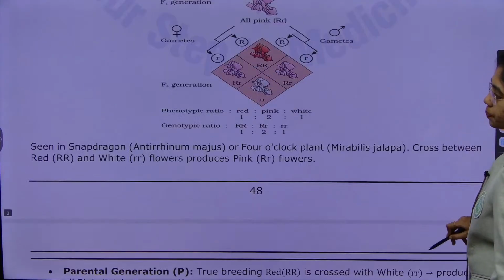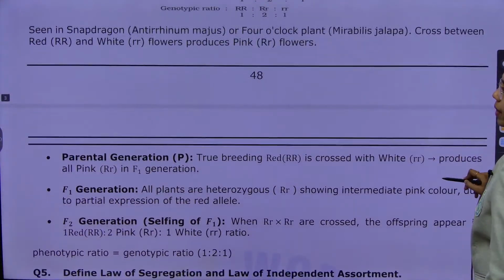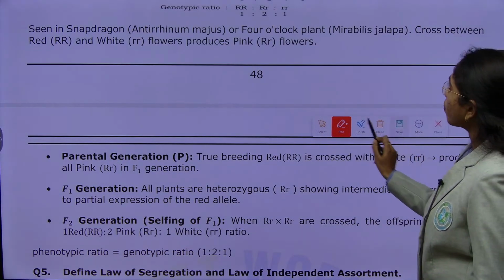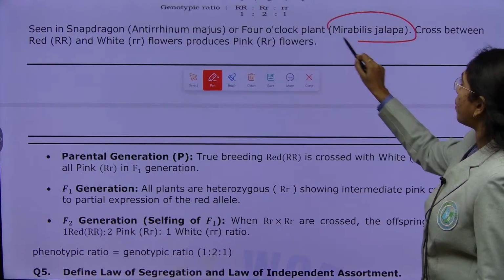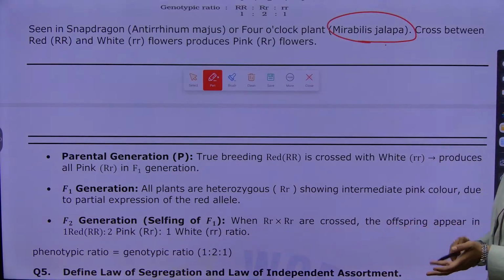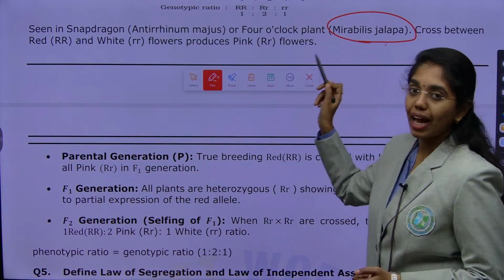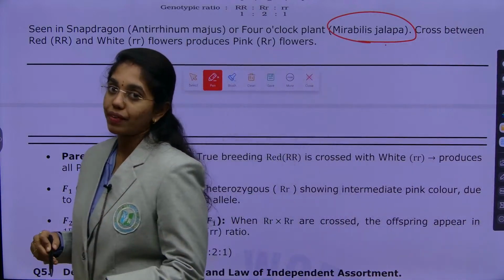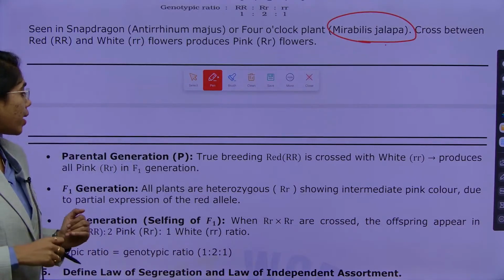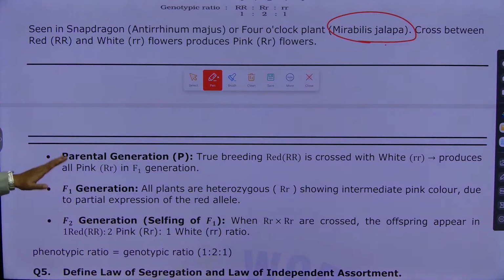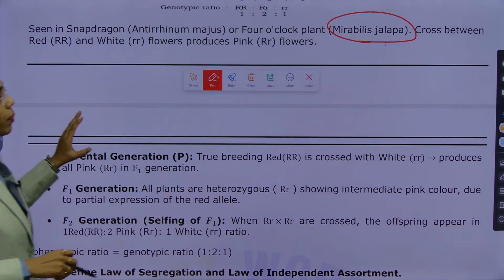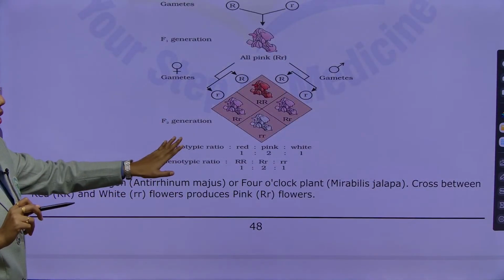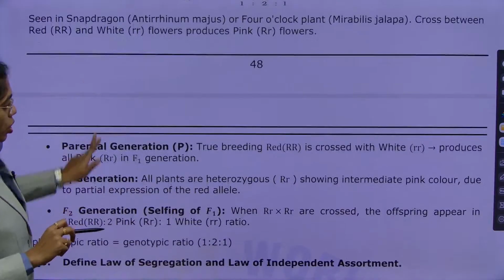Next we see in snapdragon, that is Antirrhinum majus, or 4 o'clock plant, that is Mirabilis jalapa. Cross between red and white flowers will give you what? Pink flowers, as the dominant allele is not completely expressive. It is incompletely dominant. So here you have to give the explanation properly from parental generation and then gametes, then F2 generation, then phenotypic and genotypic ratio.